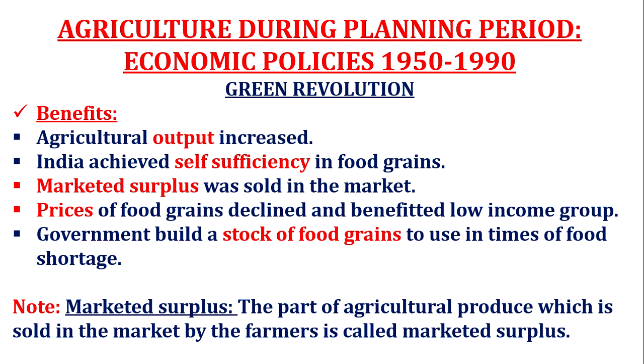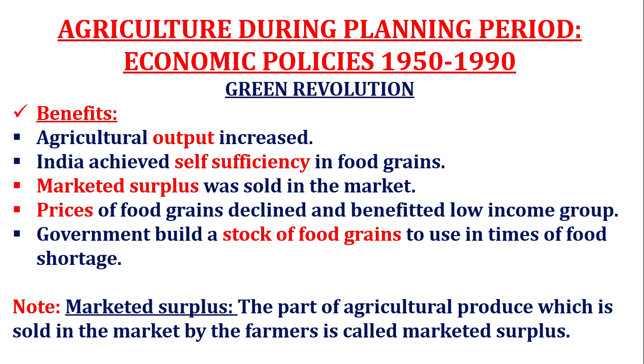You can understand that in today's pandemic coronavirus situation, government is distributing food grains because of these stocks only. During the green revolution also they built the stocks, and whenever there was a shortage, they could distribute food grains.